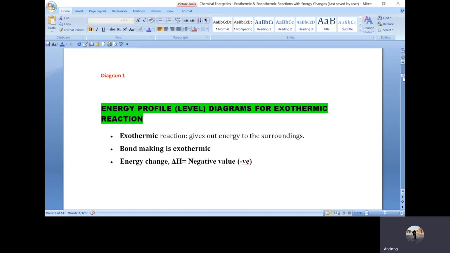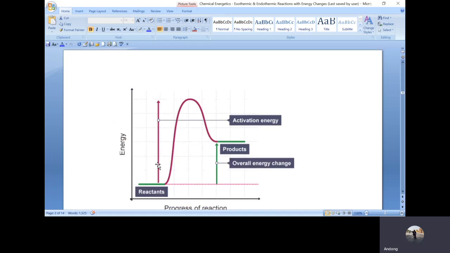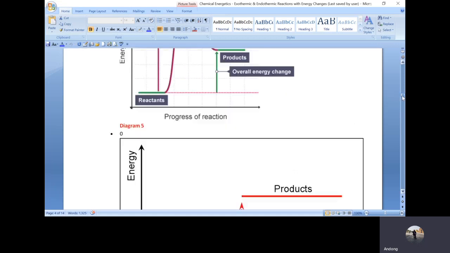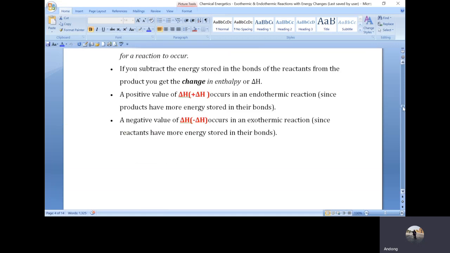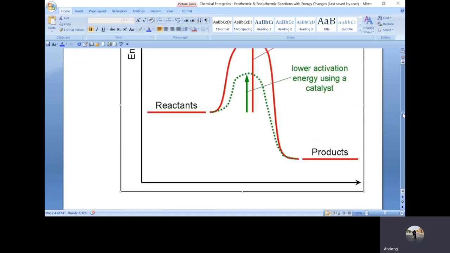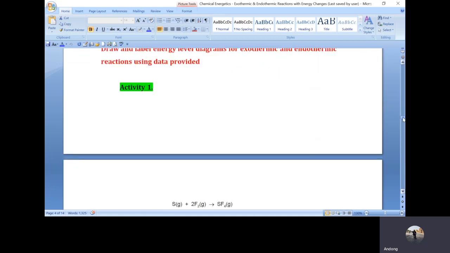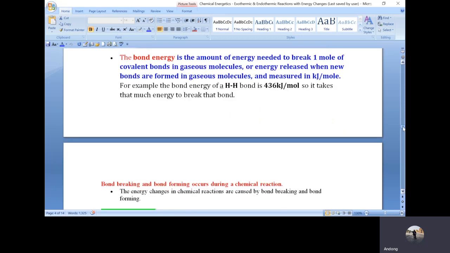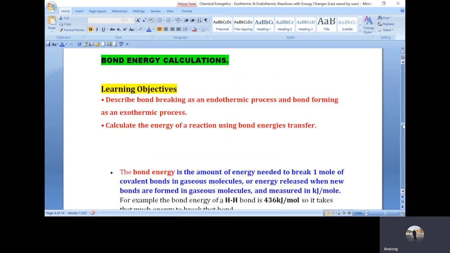Let's go to an endothermic reaction. In an endothermic reaction like this one, look at the activation energy there. It has a higher activation energy. Then we went further on how to calculate the bond energy, in bond energy calculations.